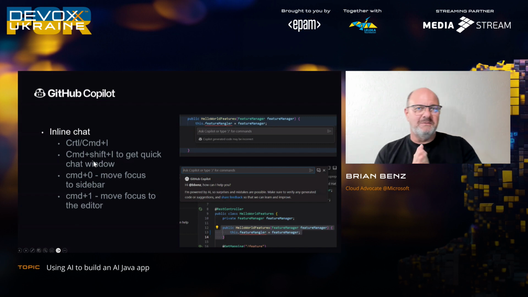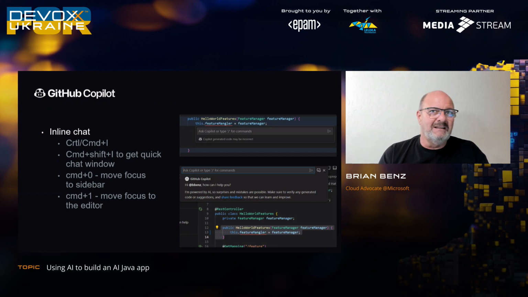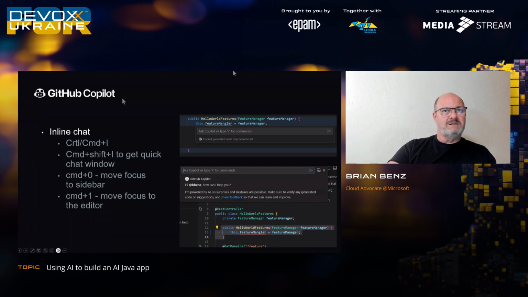All right, one of the other cool features that was announced is inline chat, and this is really cool. Well, they're all cool, but this one is especially cool. Control I actually opens a little context window in the screen, and Command Shift I gets a quick chat window open, and Command 0 moves focus to the sidebar where you're working with chat, and then Command 1 moves focus to the editor as well. So let's look at those.